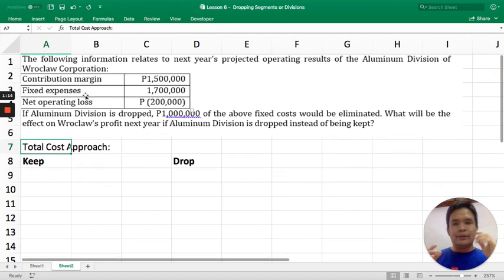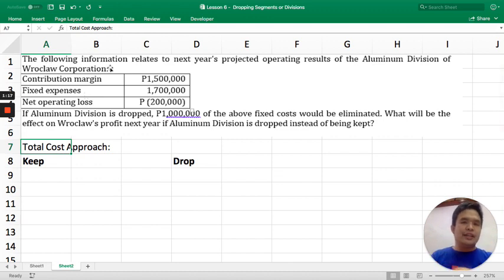So, kunwari meron tayong example na the following information relates to next year's projected operating result of the aluminum division of Rocklo Corporation. At makita mo yung kanyang condensed income statement. Makikita mo yung kanyang contribution margin, fixed expense. Tapos, syempre, CM na 1.5, expense na fixed 1.7, may loss ka na 200. If aluminum division is dropped, 1 million of the above fixed costs would be eliminated. What will be the effect on Rocklo profit next year if aluminum division is dropped instead of being kept?